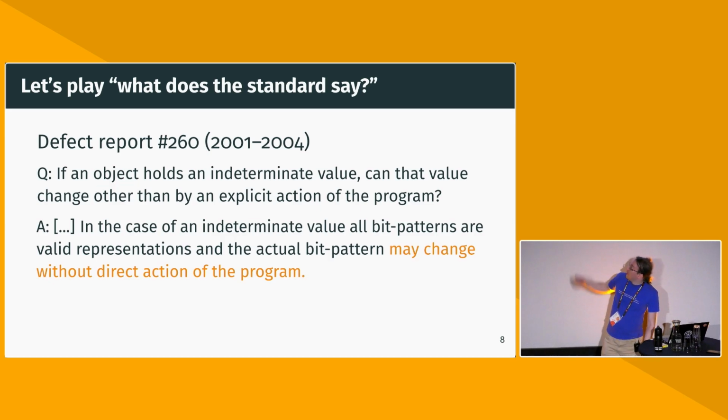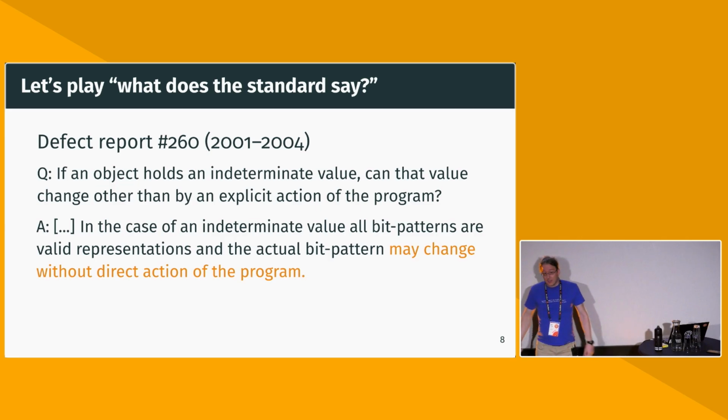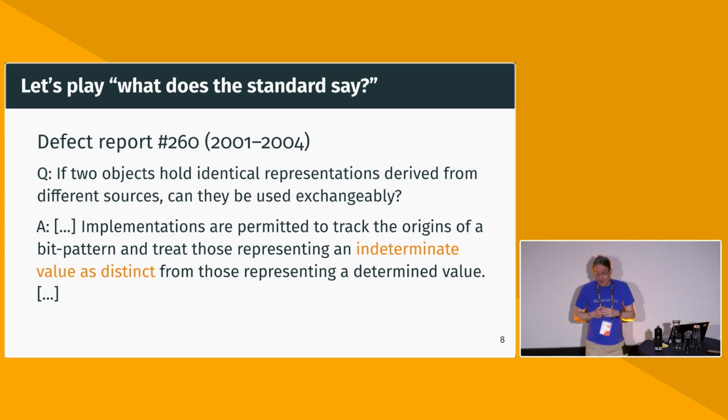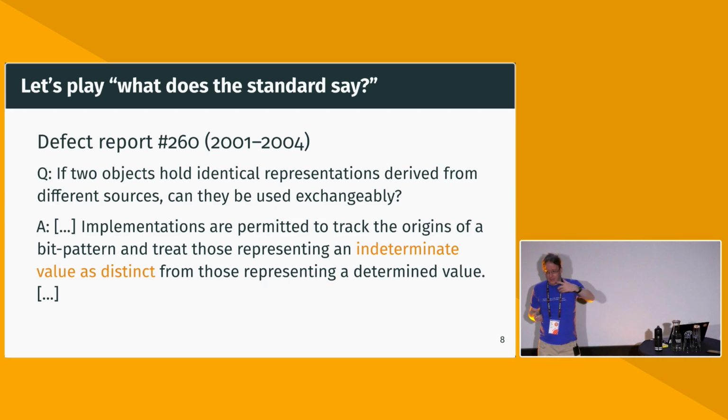But what the answer to this defect report says is that these indeterminate values can change if you look at them multiple times, basically. So it's a valid value, but it's not always the same valid value. And the implementation, another part of the answer clarifies, is allowed to treat indeterminate values as being different from any other value, even though the standard also says that they are valid values.